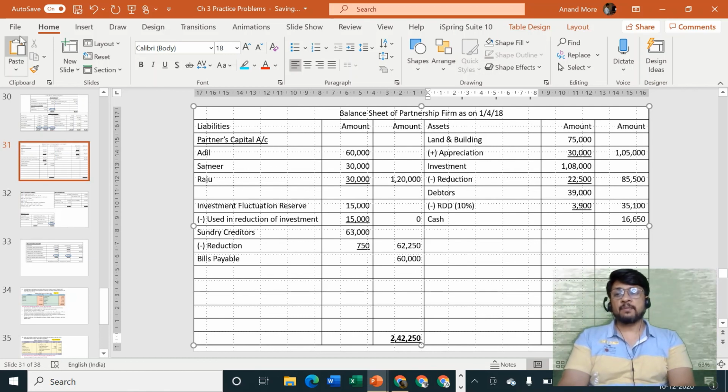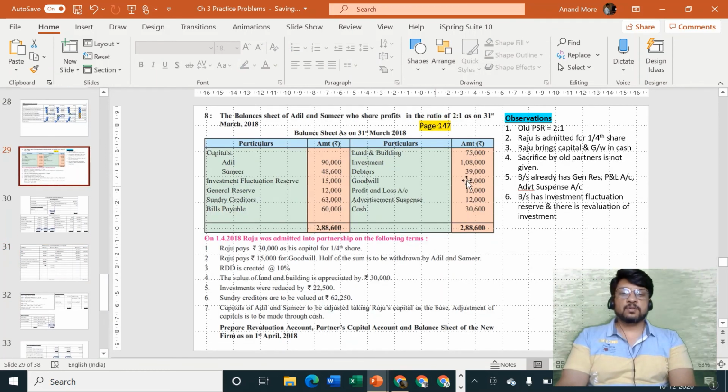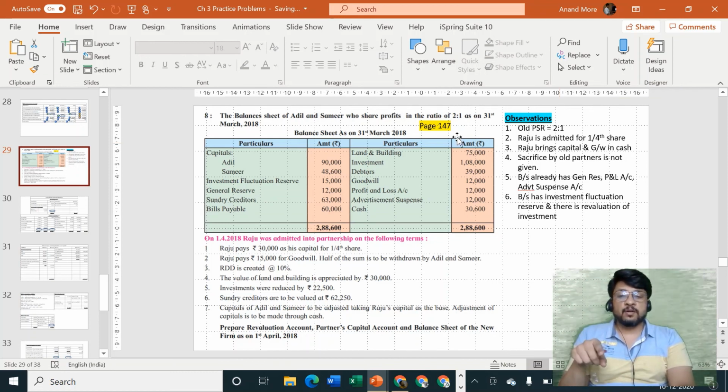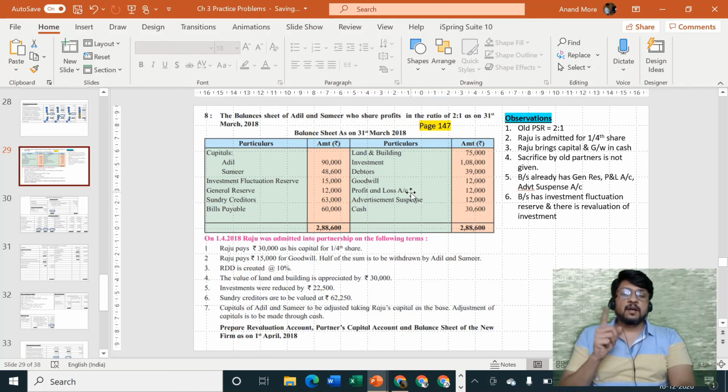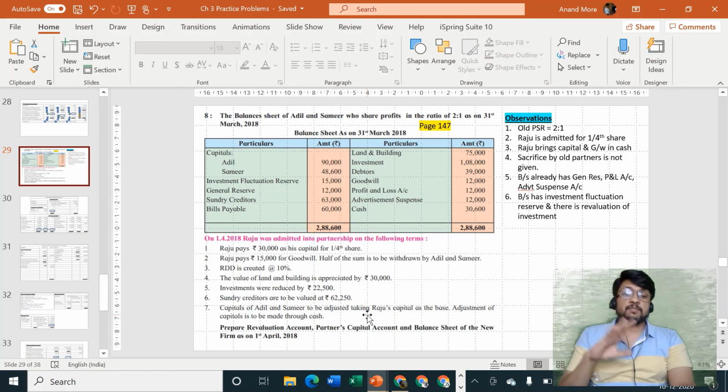Very nice problem, important problem. So many different adjustments we have seen. Adjustment was of, first of all, sacrifice ratio, simple adjustment, no difficulty. Capital brought in by partner, no difficulty. Goodwill brought in by partner, no difficulty. Goodwill half withdrawn, no difficulty, but existing goodwill should be written off. Investment fluctuation reserve, how to use investment fluctuation reserve, how to treat P&L account of asset side, how to treat investment suspense account of asset side, and then how to consider Raju's capital as base and calculate the amount of partner's capital. All these different things we have seen.